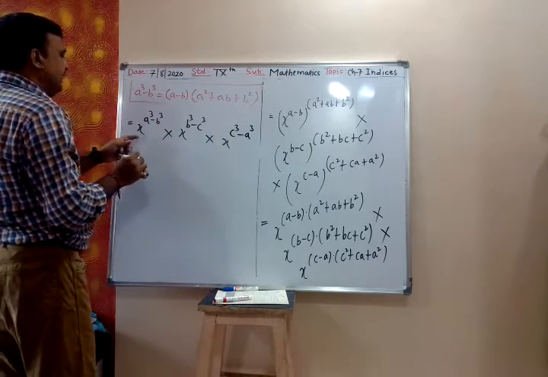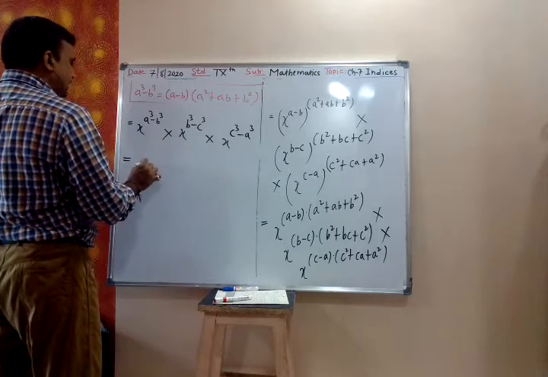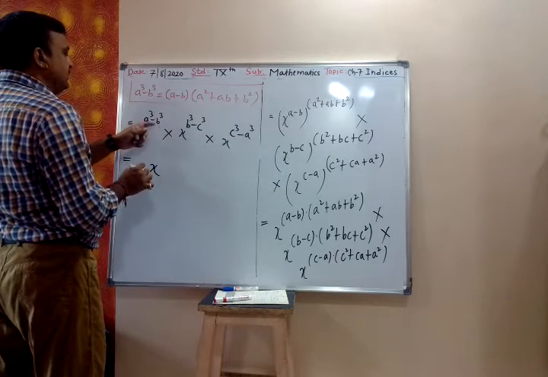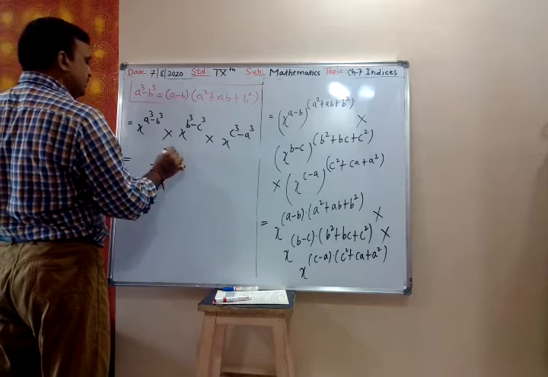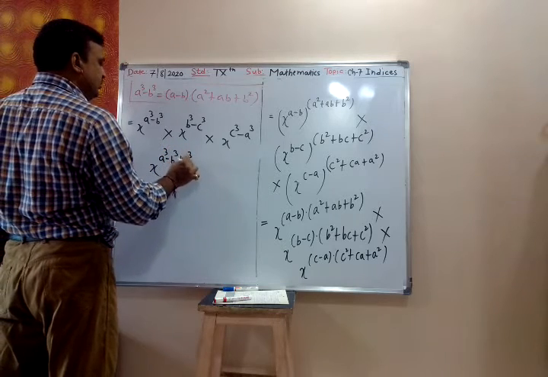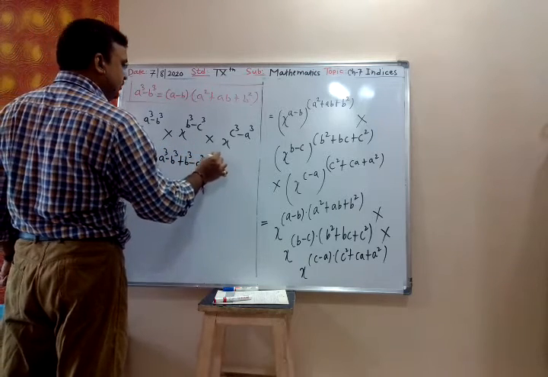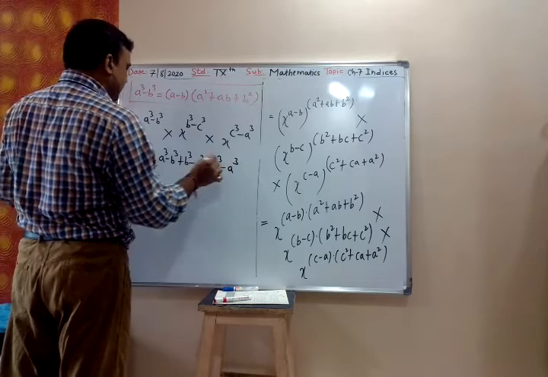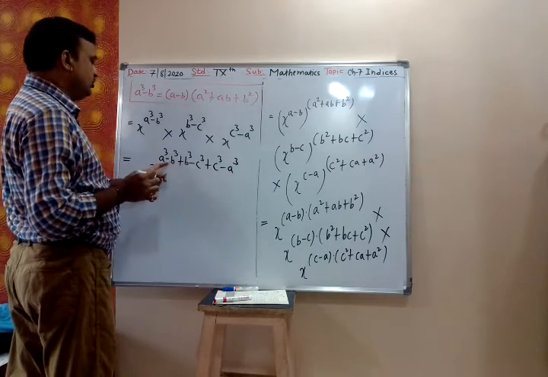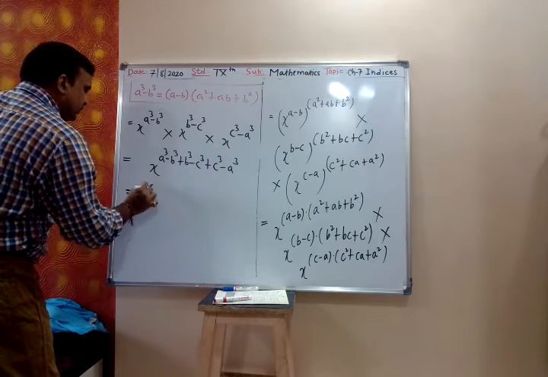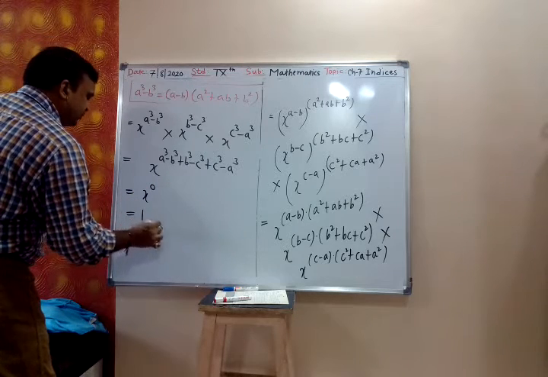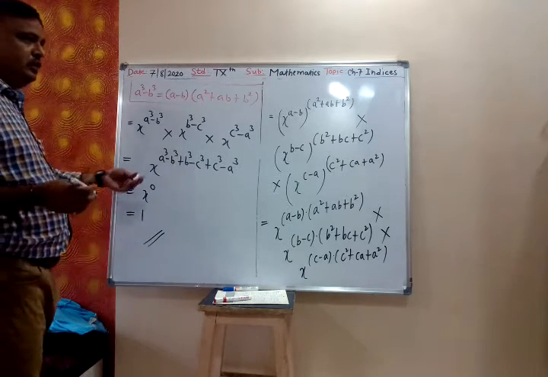Now you add the power. Now the base is the same, x, so I can take the base x and add the powers because there is multiplication. So a cube minus b cube plus b cube minus c cube plus c cube minus a cube. A cube gets cancelled, b cube, c cube get cancelled. So that is x raised to 0. Answer is 1.